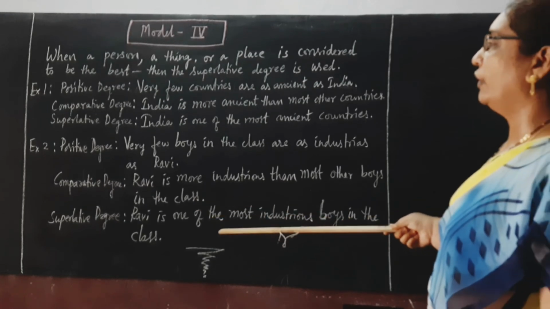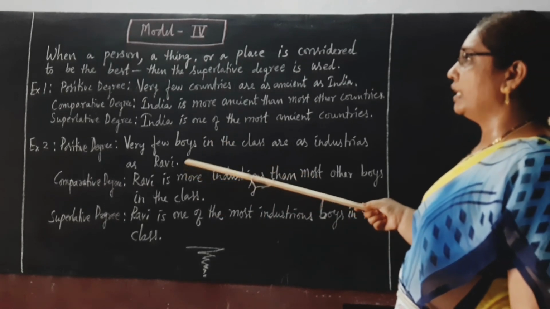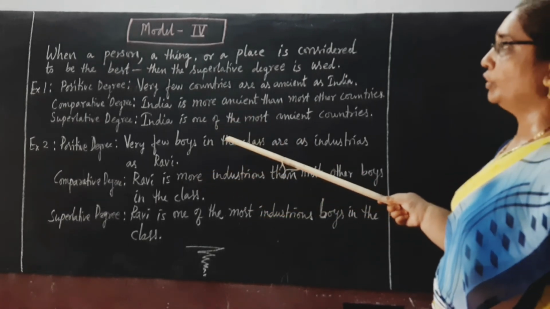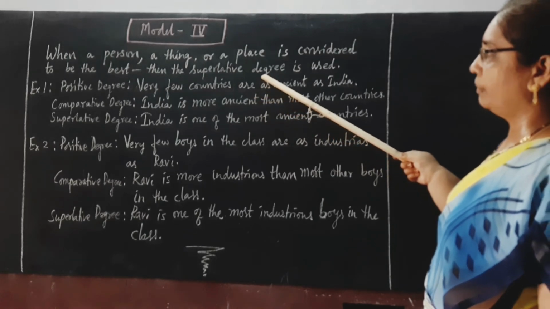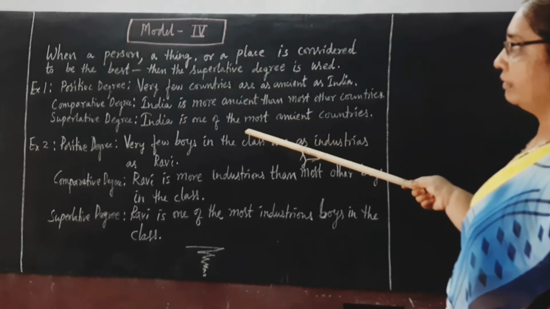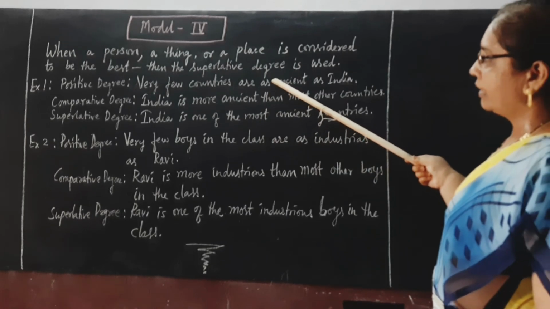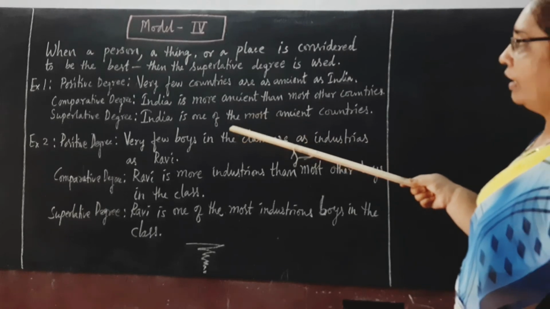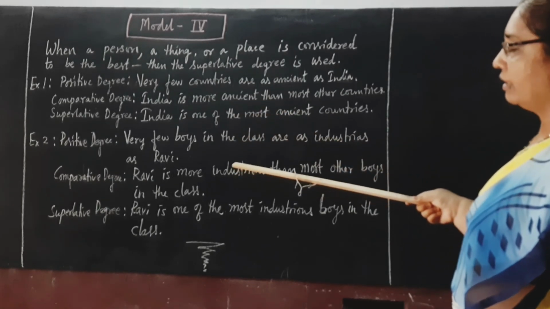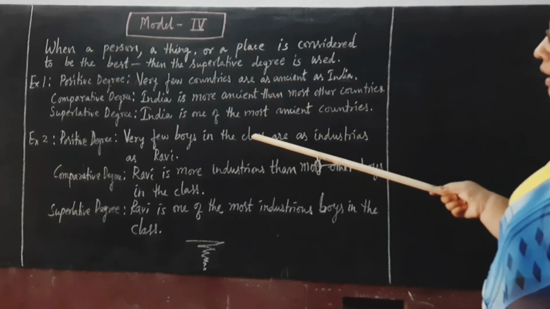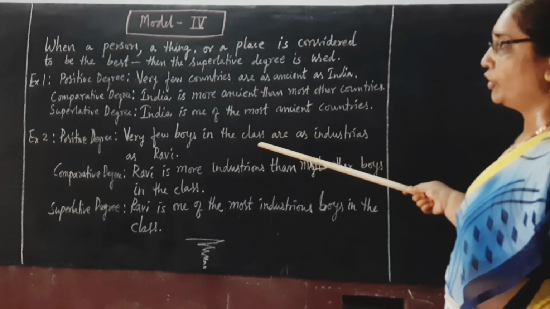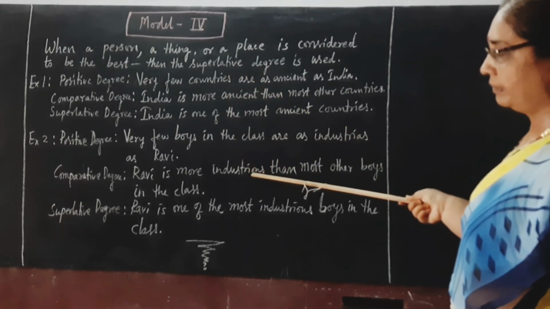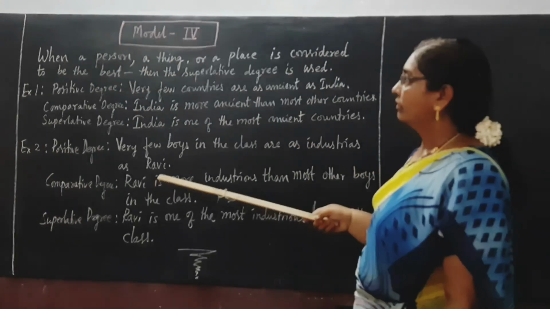Do you find the difference between the first model, second model, third model and the fourth model? In third and fourth model, we have written the sentence in positive, comparative and superlative. The same we repeat in fourth model also. And we find we are not comparing with one person, or we are not comparing with two people. In this model, we try to prove that that particular place, person, thing is the best. That is what we see in these two examples.